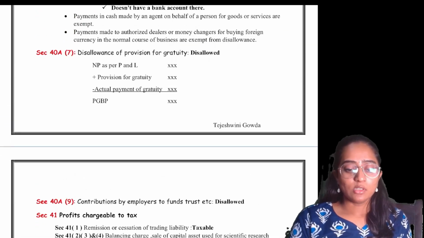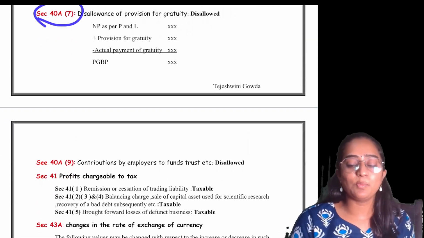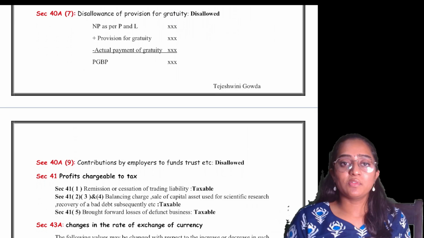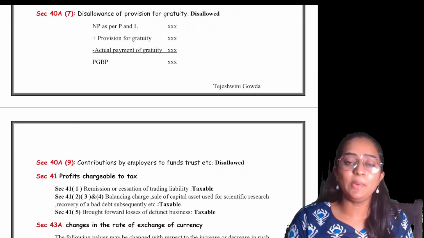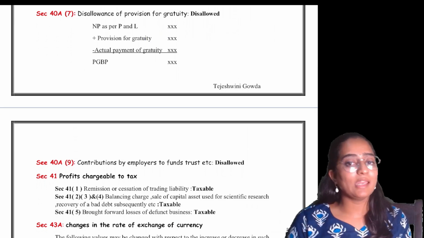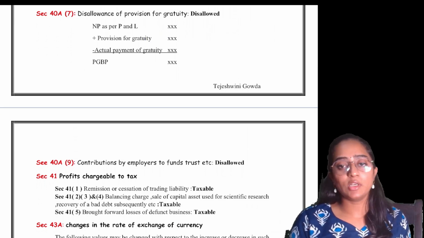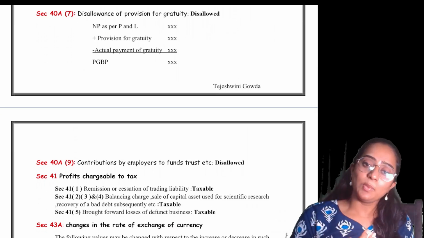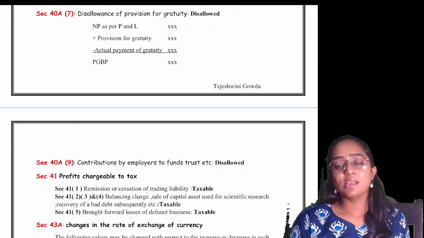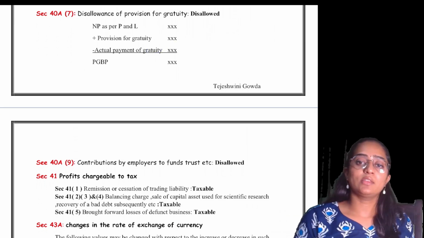Clear? Next, section 40A(7) speaks about the disallowance of provisions for gratuity. That is, it will be disallowed. All the provisions, for that matter, anywhere it is not considered as a deduction under your PGBP, are going to be added back, disallowed, and then whatever actual payment you make will be allowed subject to 43B.